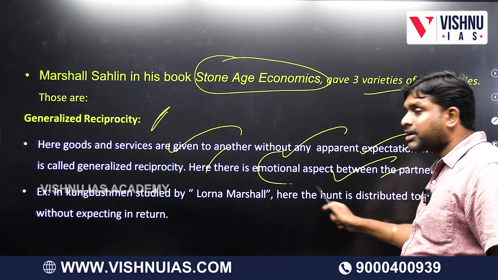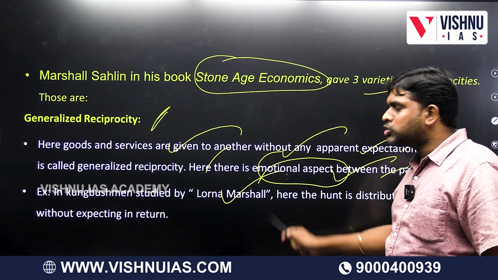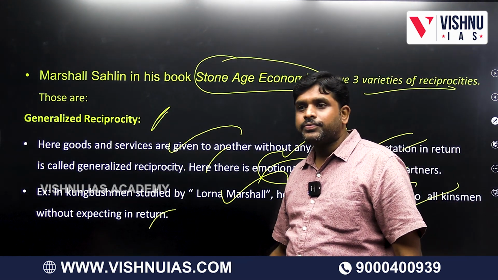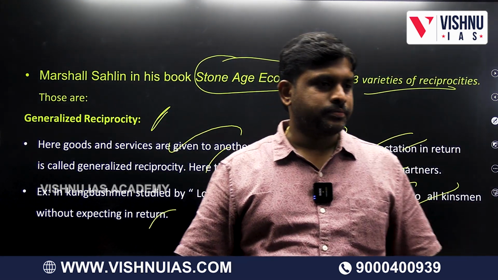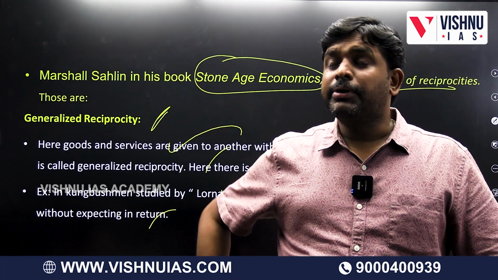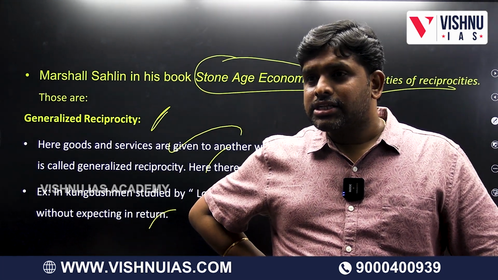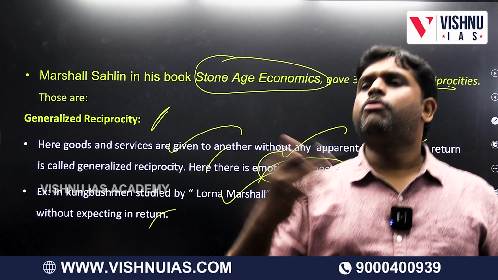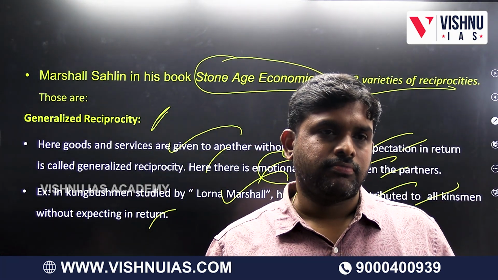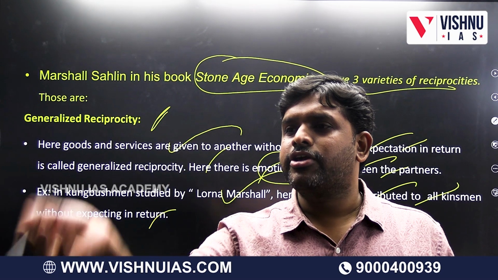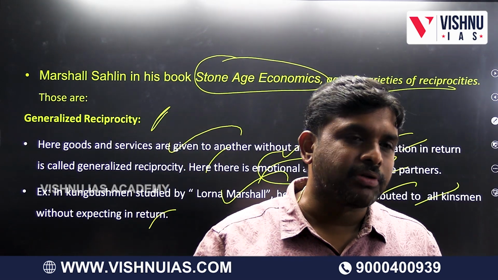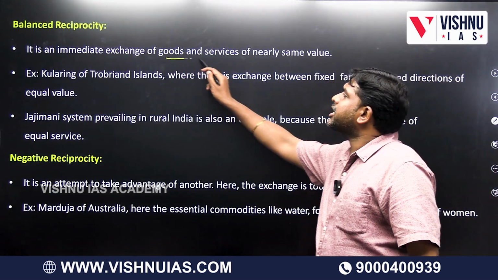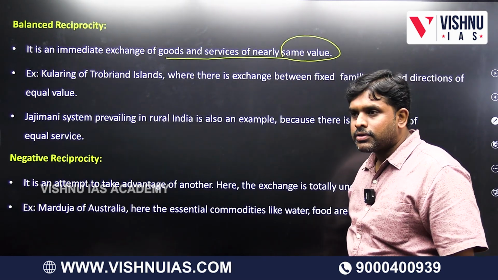Here, what aspect is there? The emotional aspect. The Kung Bushmen were studied by Lorna Marshall. Here the hunt is distributed to all kinsmen without expecting anything in return. Generalized reciprocity. Balanced reciprocity: equal amount of give and take. One for you, one for me. It is called balanced reciprocity. It is an immediate exchange of goods and services of the same value.